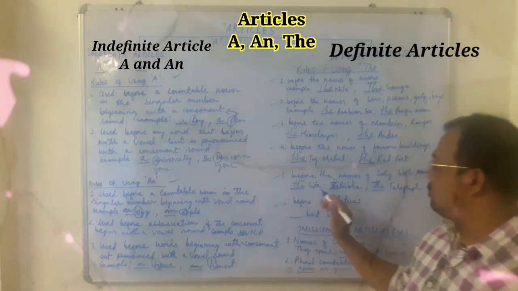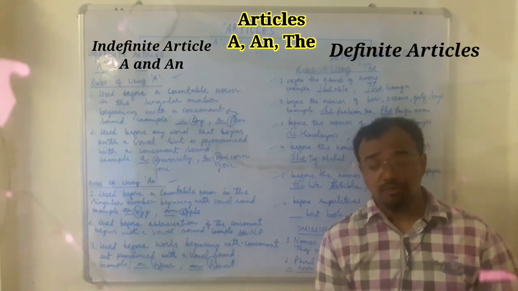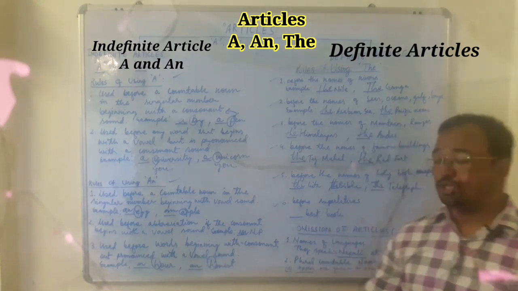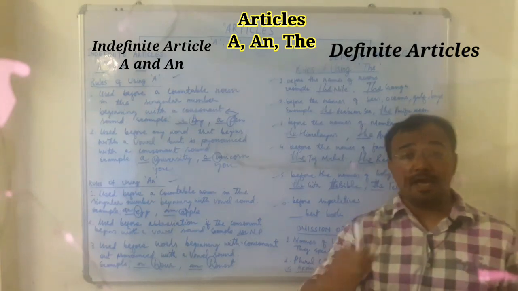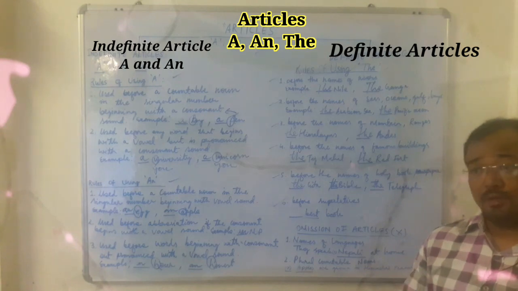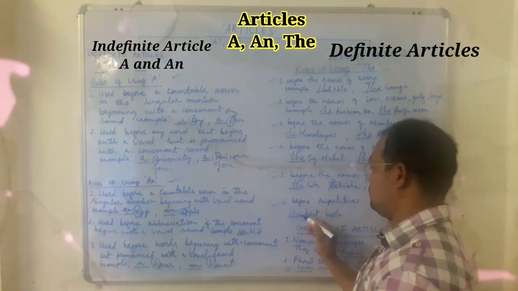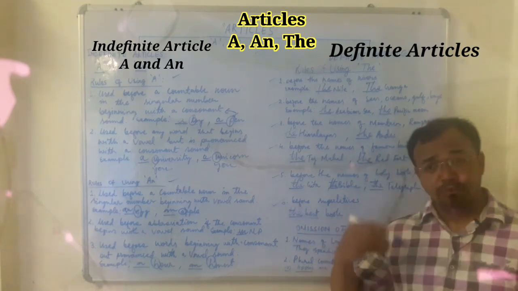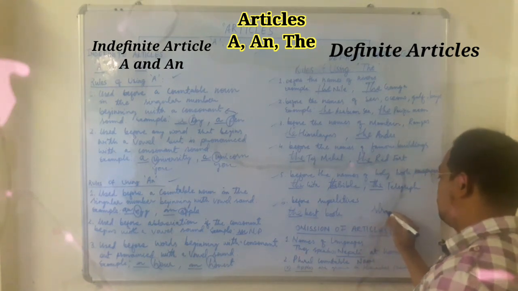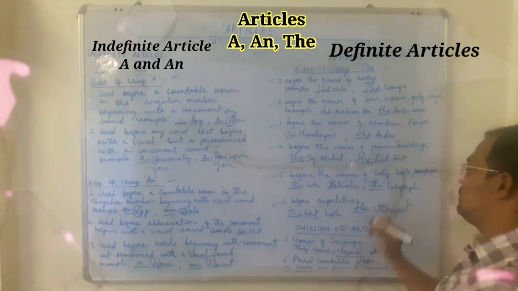Rule number 6 now. Rule number 6 says it is used before superlatives. Like in degrees of comparison you might have read before, the superlative degree. So before the superlative degree also you need to apply the article the. For example, best is a superlative degree. Good, better, best. So best is a superlative degree, and here also you need to apply the. Now you can take any superlative degree, like for example, strongest. So there also you need to apply the word the.